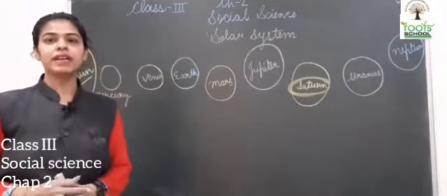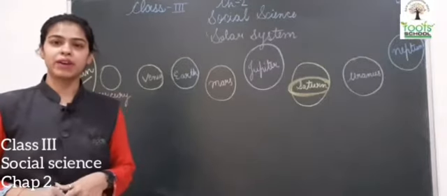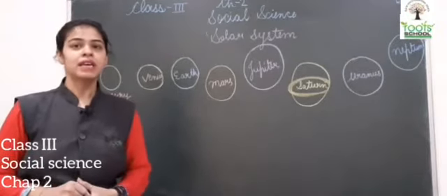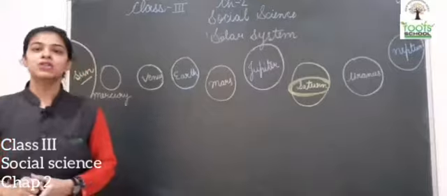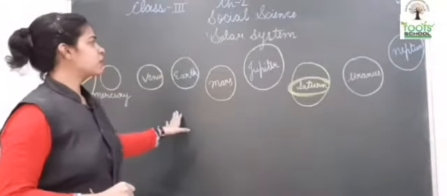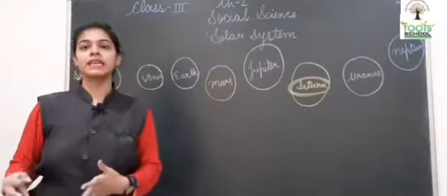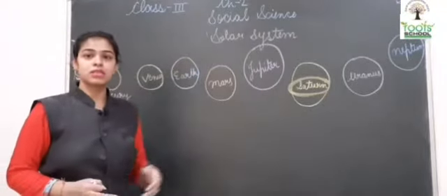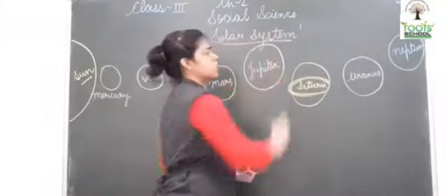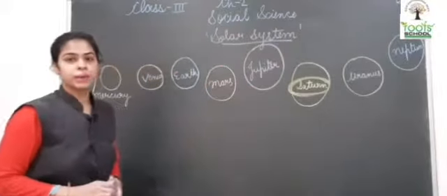We have already completed chapter number 1 in our previous sessions. Chapter number 2 is the solar system. In this we are going to learn about what a solar system is, and what things are present in the solar system. So today we will learn all about the solar system.